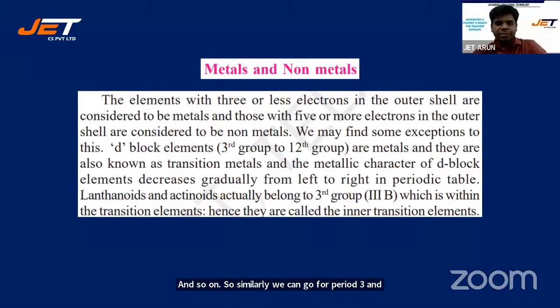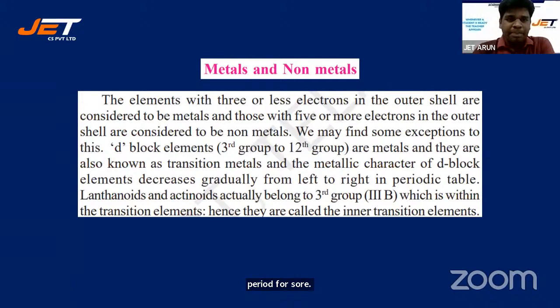Let's look at what are metals and non-metals, students. Elements with 3 or less electrons in the outer shell are considered to be metals, and those with 5 or more electrons in the outer shell are considered to be non-metals. Less than 3 are metals, 5 or more are non-metals. We may find some exceptions to this.